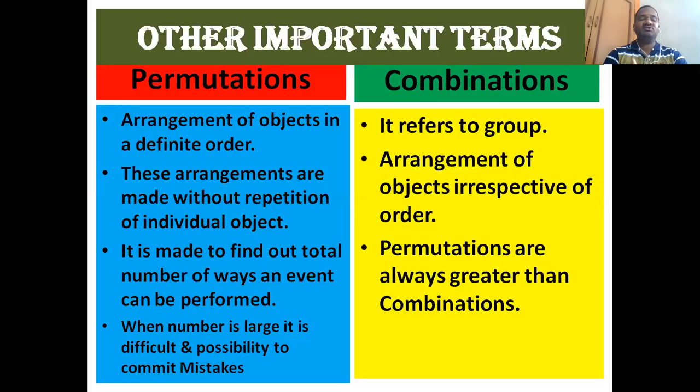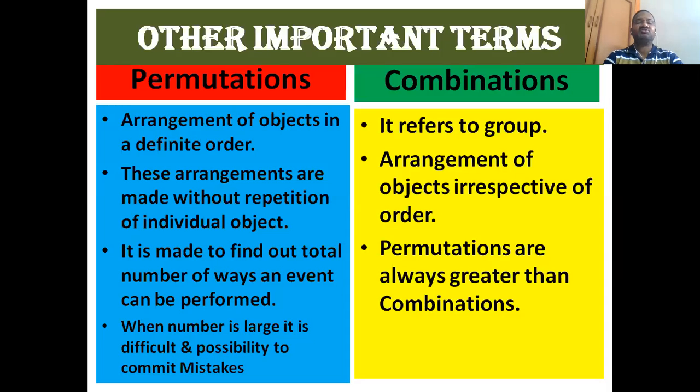So you have to arrange those objects without repeating them, positioning them in different places, but they should not be repeated. And it is used to find out the total number of ways an event can be performed. How many ways you can perform an event can be known with the help of permutation.